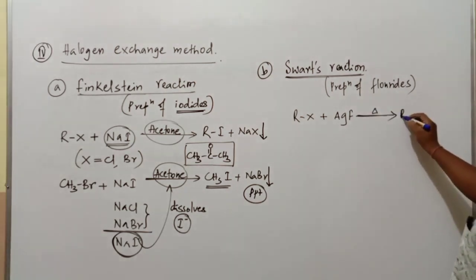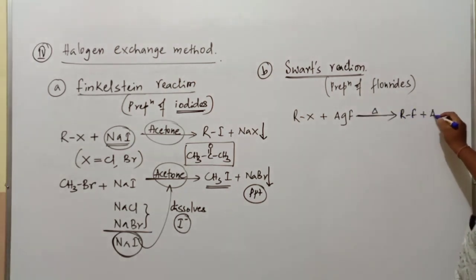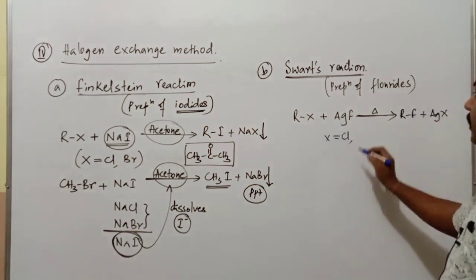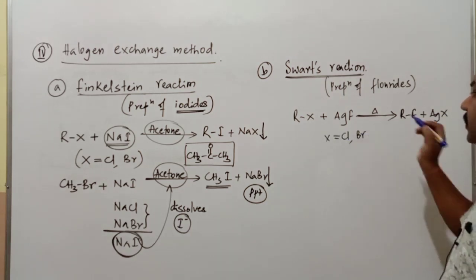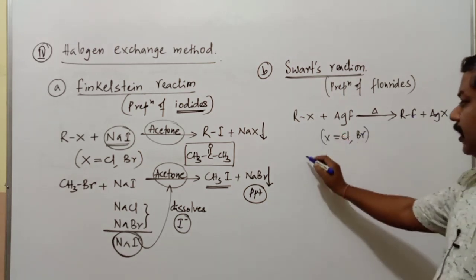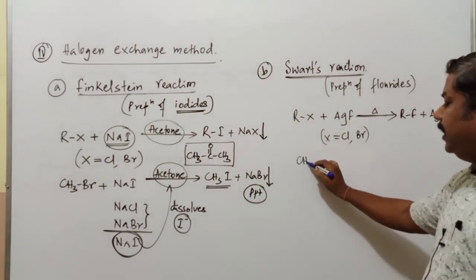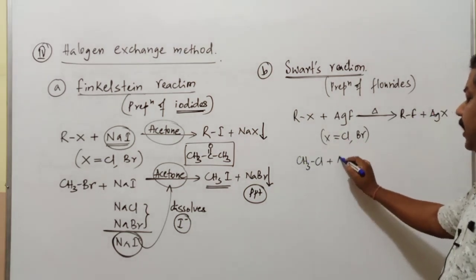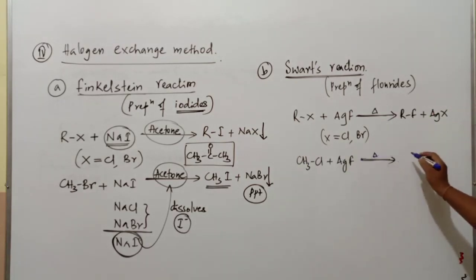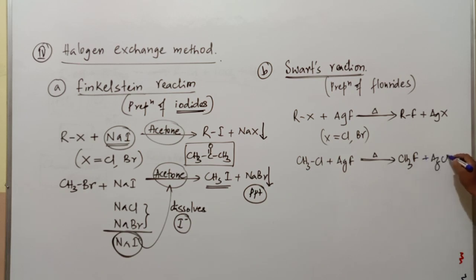It gets converted into RF plus AgX. Here again X is either Cl or Br, commonly Cl or Br. If I go with one example, CH3Cl plus AgF, silver fluoride, and when it is heated it gives rise to CH3F, methyl fluoride, plus AgCl.